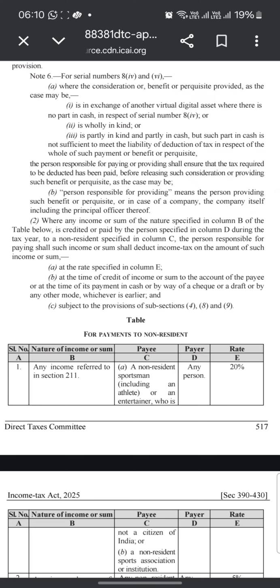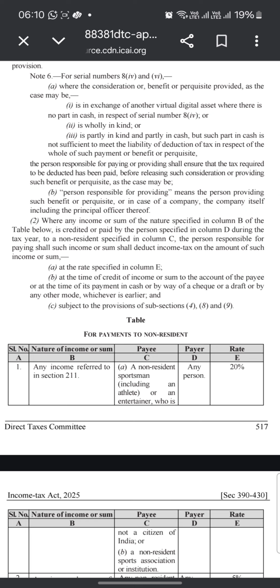Note 6. For serial numbers 84 and 86, where the consideration or benefit or perquisite, as the case may be, is in exchange of another virtual digital asset where there is no part in cash, or in respect of serial number 84, is wholly in kind, or is partly in kind and partly in cash but such part in cash is not sufficient to meet the liability of deduction of tax in respect of the whole of such payment or benefit or perquisite.